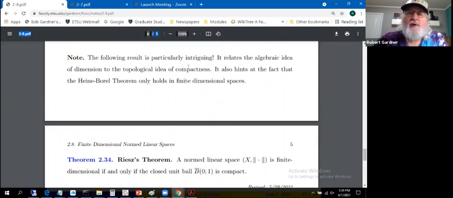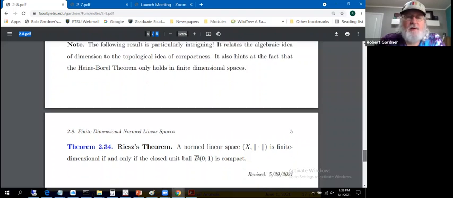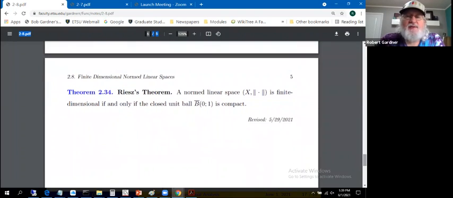So the following result is particularly intriguing. It relates the algebraic idea of dimension to the topological idea of compactness. It also hints at the fact that the Heine-Borel theorem only holds in finite dimensional spaces. All right. Riesz's theorem says a normed linear space X is finite dimensional if and only if the closed unit ball is compact. So take that, Heine-Borel.